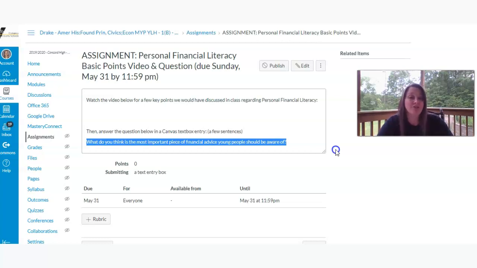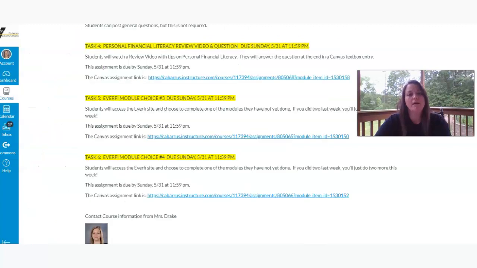For some people, budgeting is easy, but saving is hard, or saving is easy and budgeting is hard. Maybe they don't know what options are out there available to them to make their money work for them, to make their money grow for them. So whatever you think is the most important piece of advice, even if it's something that maybe was covered in EverFi, or maybe something that your folks told you, I want you to share in a Canvas text box entry for this assignment. And that'll take maybe 20 or 30 minutes at the very most.